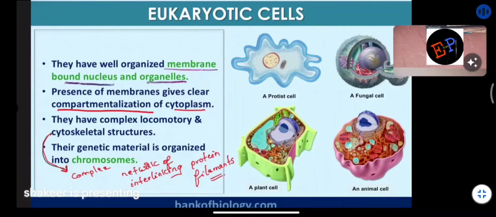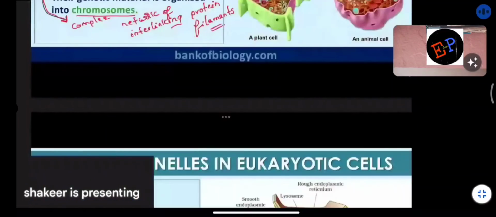Many organelles are present, and the functioning is also very complex. What is meant by cytoskeletal structures? A network of interlinking filaments or interlinking proteins is called the cytoskeleton, which we will study in the upcoming slides. Genetic material is organized basically into chromosomes. So this is about eukaryotic cells.